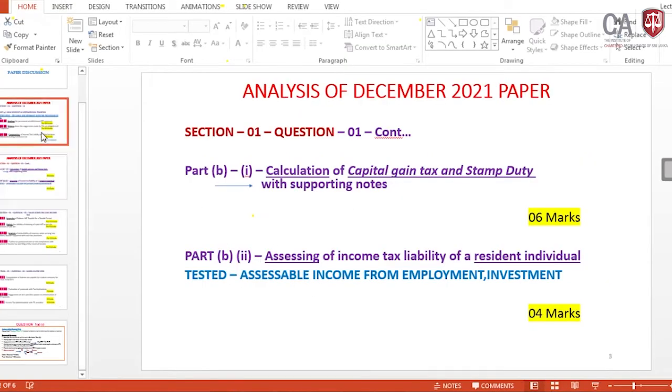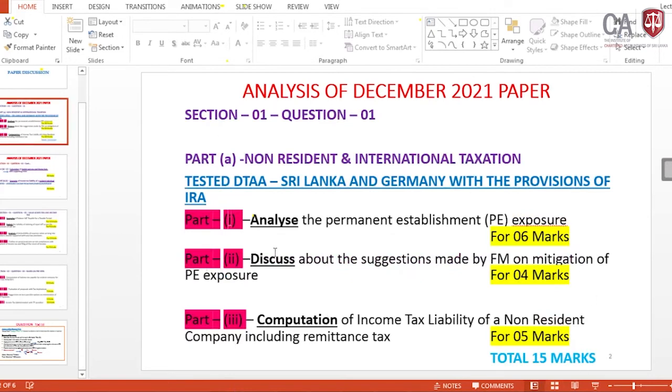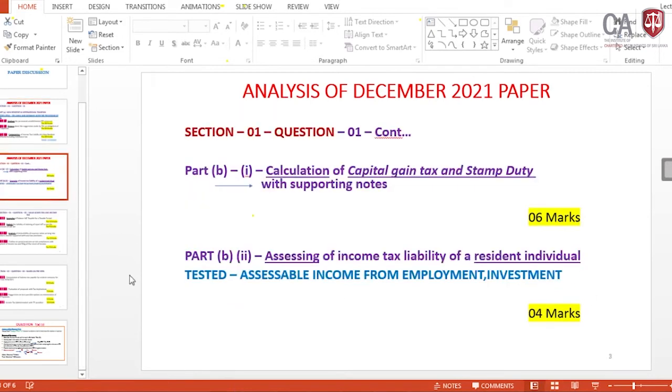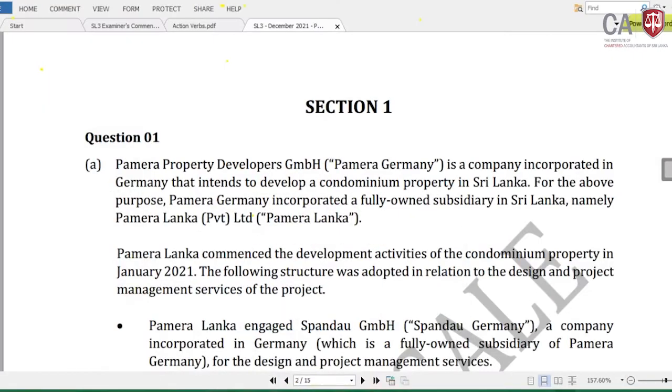In part 1, for 15 marks, non-resident and international taxation. Part 2, taxation and business decision making with reference to the individual person, covering the investment and employment of that individual, and again the gain from realization of the investment asset and stamp duty. Okay, this is the end of the discussion of question 1 in section 1.